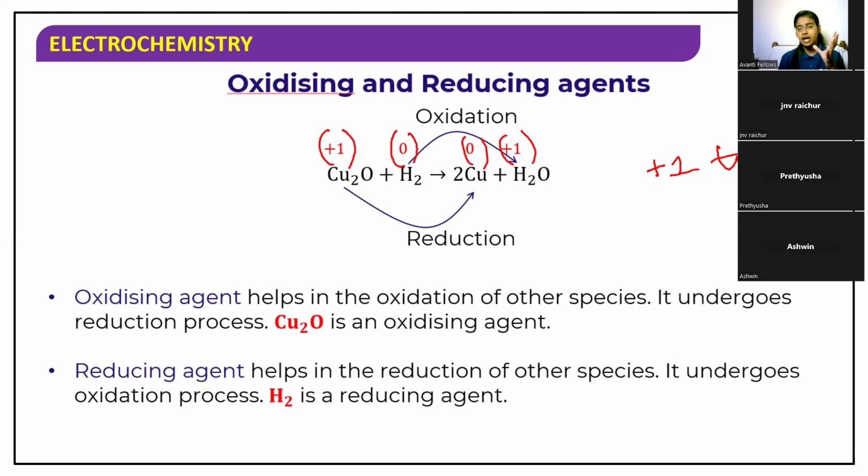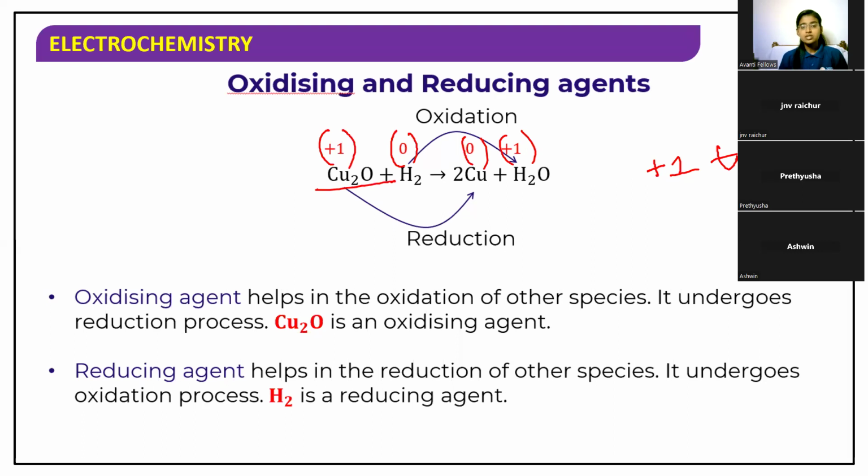Now, who is the oxidizing agent? The one which is accepting the electron is called the oxidizing agent. When it accepts the electron, reduction happens. When something is accepting an electron, reduction will happen over there, and that particular compound is an oxidizing agent. So here, Cu2O is undergoing reduction, so it is an oxidizing agent.